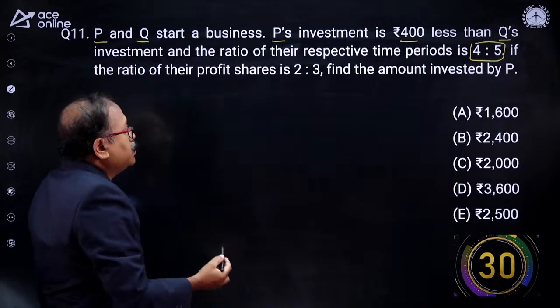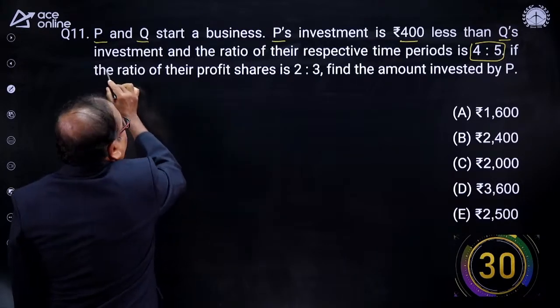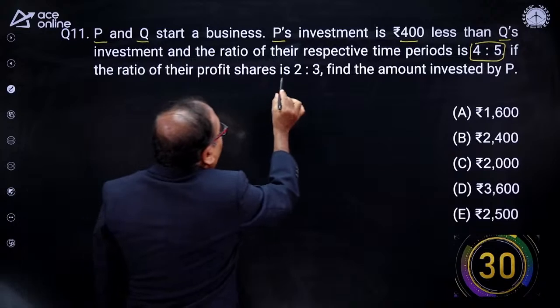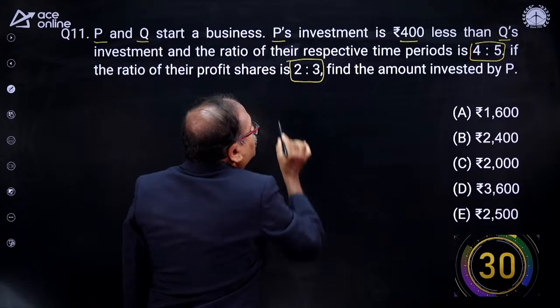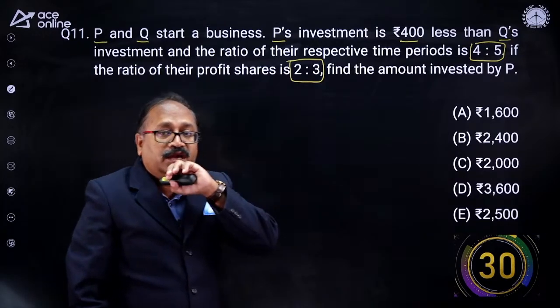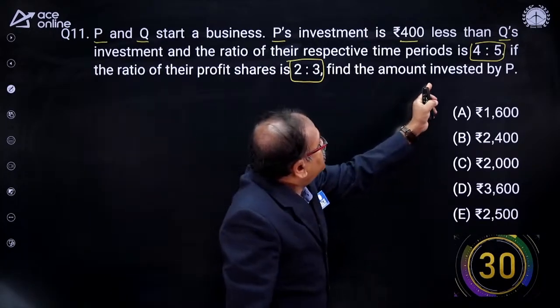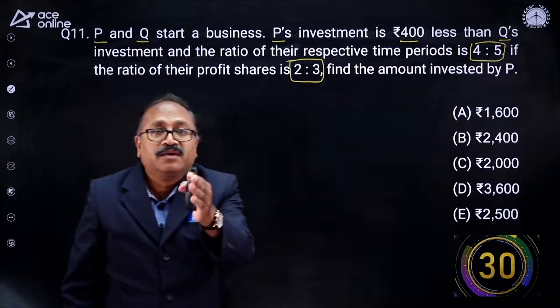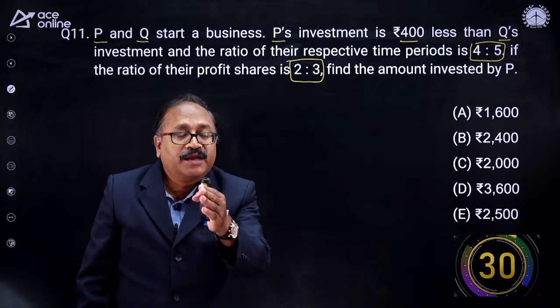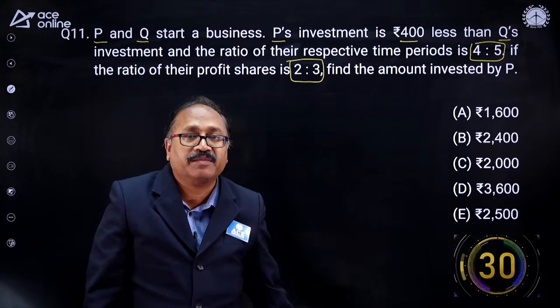If the ratio of their profit share is 2:3, so we have the profit ratio, we have the time ratio. Now, what is the amount invested by P? Here your 30 seconds start, my friends.